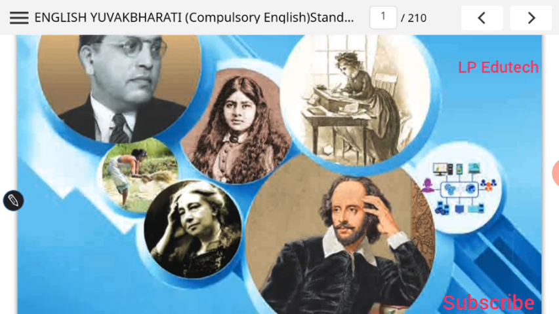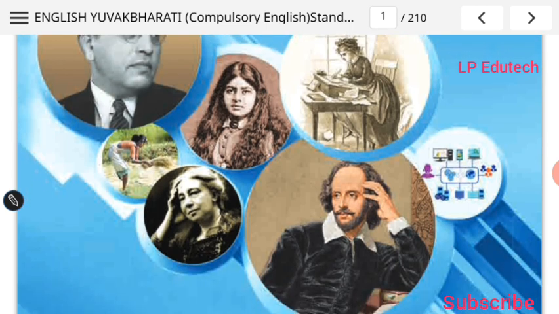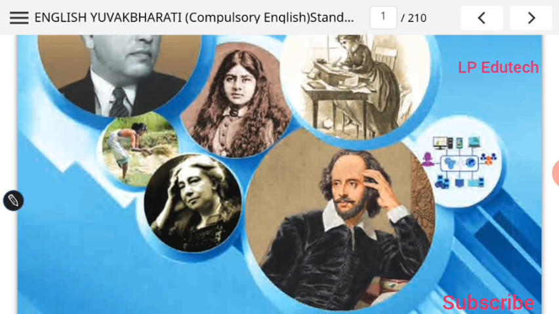Even at one corner we are able to see some ICT based instruments shown. That means the book is dependent on and comprised of ICT mediums, information and communication technology. That is, the content is based on this. So you can view it with the help of these pictures. Here is one computer, laptop, and even a mobile is shown, and how the information is transferred. That is, it is based on modern technology. That means content related to modern technology has also been added in this book. So it is the indication of that.